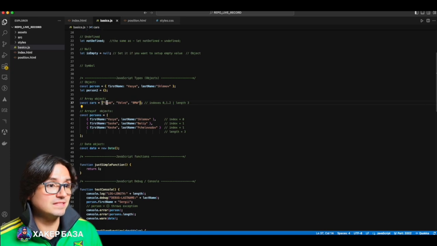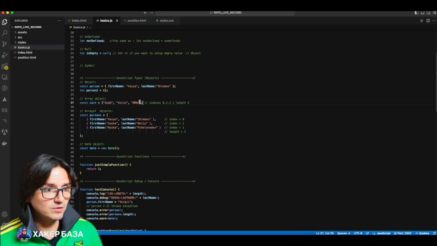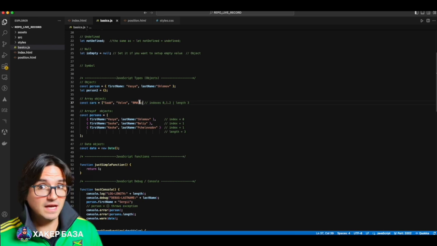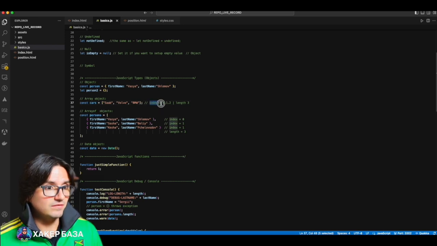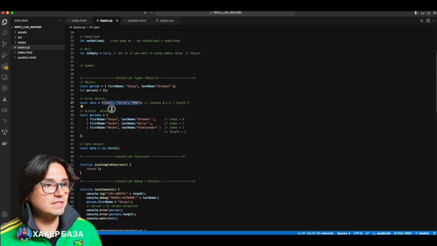An array is a set, a collection of some data. For example, you see we recorded car brands in the cars column. There are Saab, Volvo, BMW. That is, it's a set of data, a line, like a queue of data. Look at what I've noted here. Remember this for the rest of your life. There's even a joke: programmers always count not from 1, but from 0. That's because the indices in an array start not at 1, 2, 3, but at 0, 1, 2. Remember, the index is like your own name.